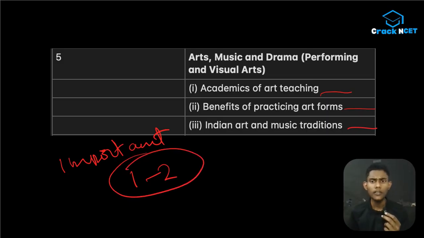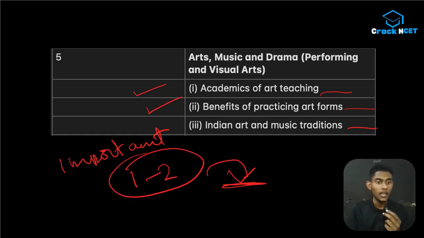That can be from the benefits of practicing art forms and the academics of art teaching. And one question can also come about integrating art education into our classrooms. You should also be familiar with Indian art and music traditions because a question like that can also come, maybe some match the following type questions.